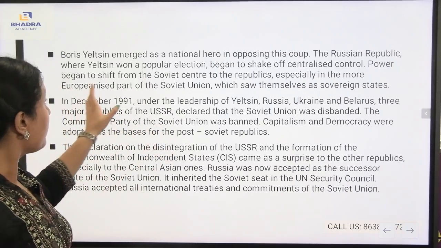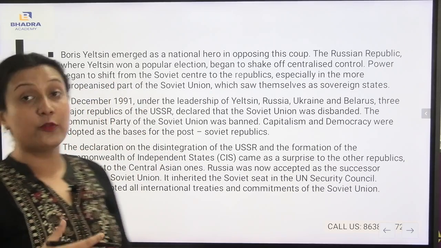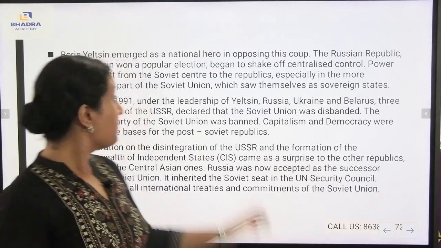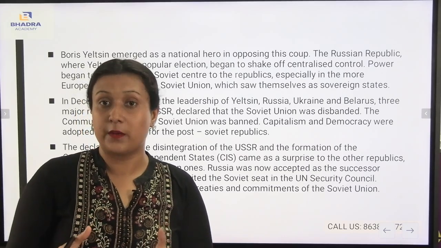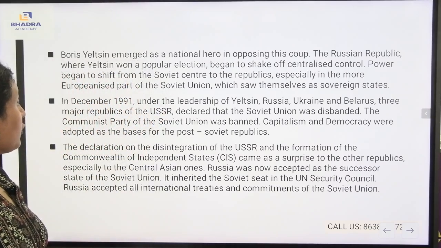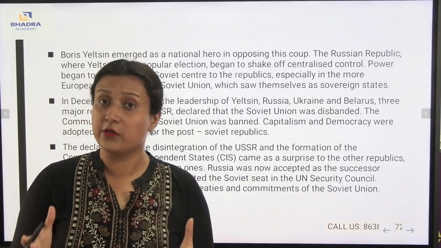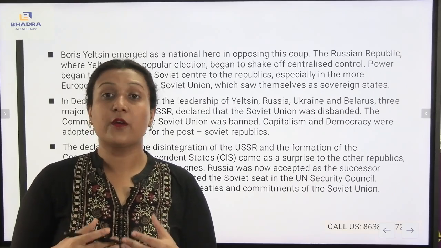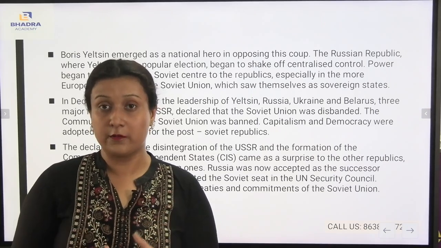So power began to shift from the Soviet center to the republics, especially in the Europeanized part of the Soviet Union. Now there were reforms. Changes were developing during that time after the coming of Boris Yeltsin. You see, from the Soviet center to the republics. Whatever power was under the Soviet center was all going to the republics, meaning slowly the country was becoming democratic. Also, the Europeanized part of the Soviet Union saw themselves as sovereign states. During that time, though there were states under the USSR, they didn't have any control over the centralized power. The states were not given much effect by the central government.